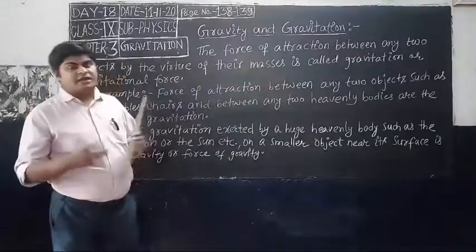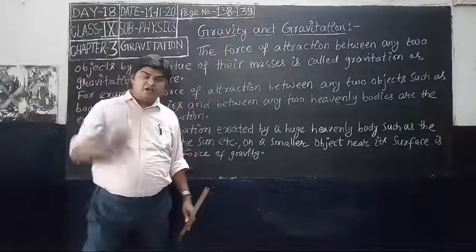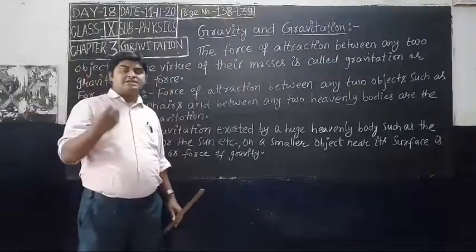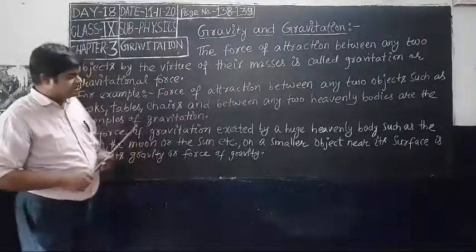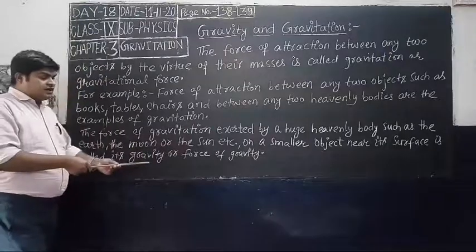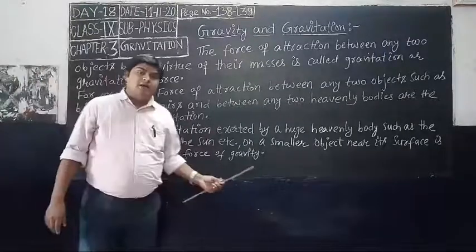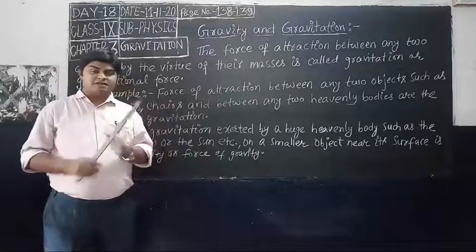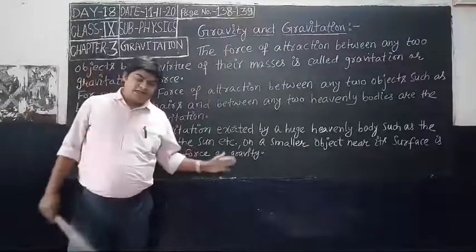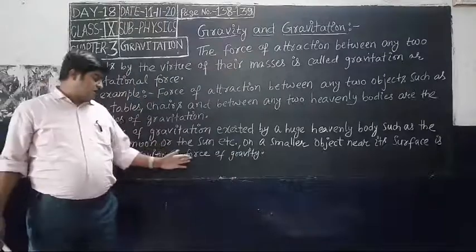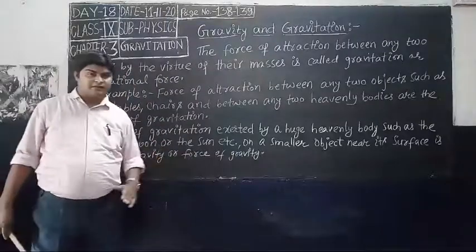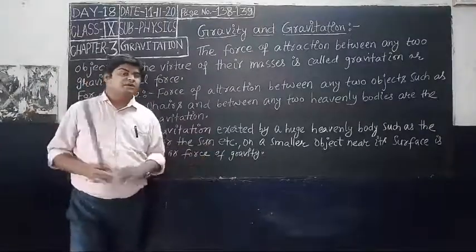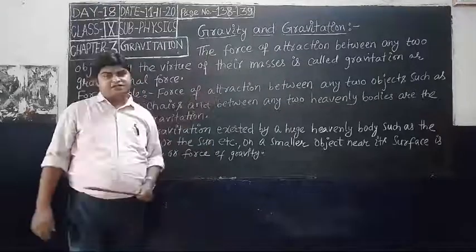When the Earth attracts any object towards itself, this is an example of gravity or force of gravity. It is also a gravitational force, but it is specially categorized and its name is force of gravity. So this is the difference between gravity and gravitation.